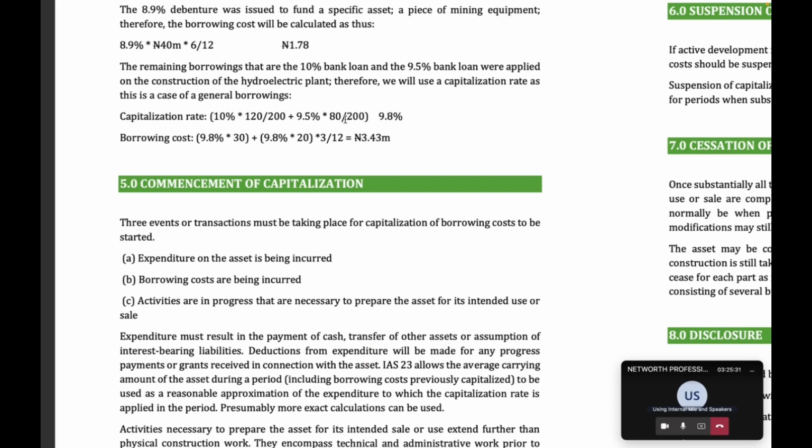If I get you rightly, because I didn't hear you very well to be sincere, I think what you're trying to say is this: interest is calculated on the expenditure incurred. If you borrowed, let's say, 10 million, you are probably going to be paying interest on the 10 million to the bank. And if what you have incurred is, let's say, 5 million to date, what you should capitalize is interest on that 5 million. So what happens to the extra you are paying to the bank as interest? You expense it.